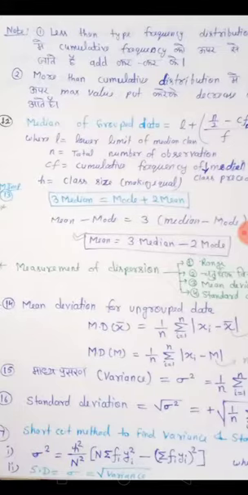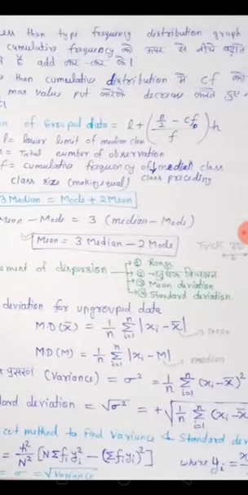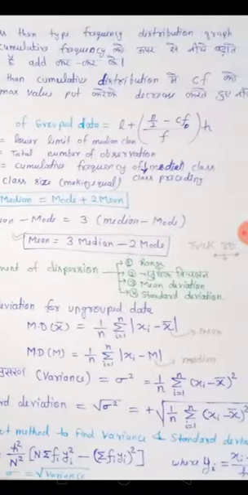Now variance, that is, you say, equal to sigma square, and equal to 1 upon n summation i equal to 1 to n of (xi minus x bar) square, where x bar is your mean and xi your observation.